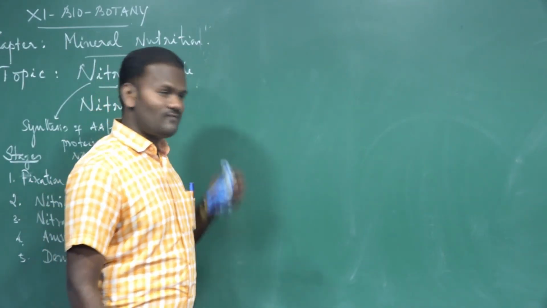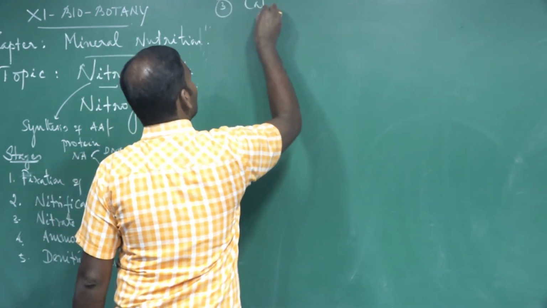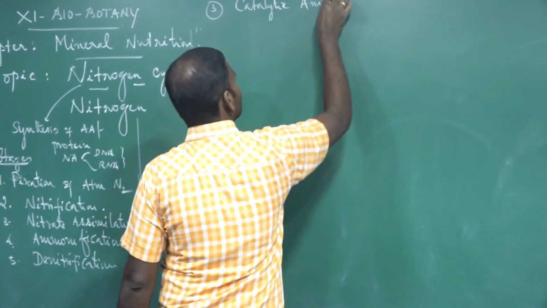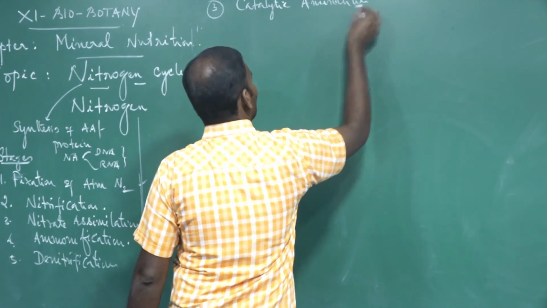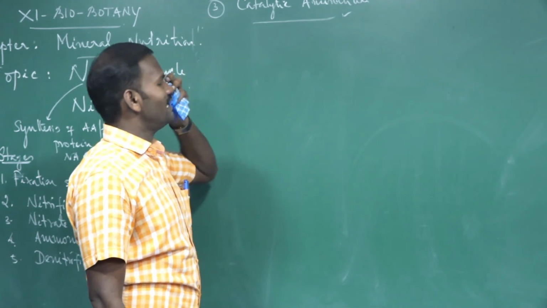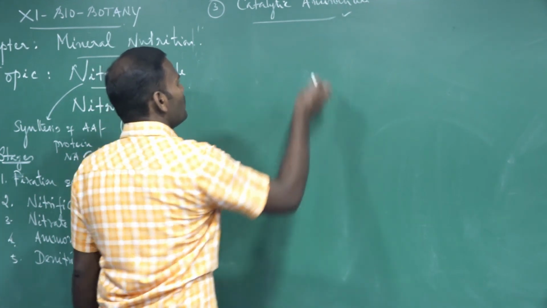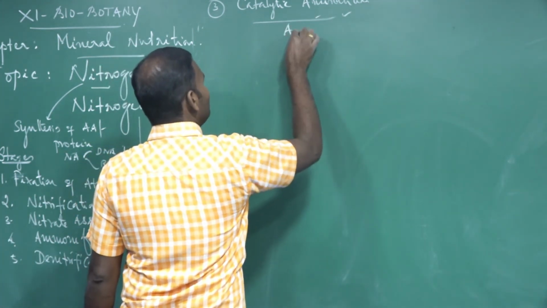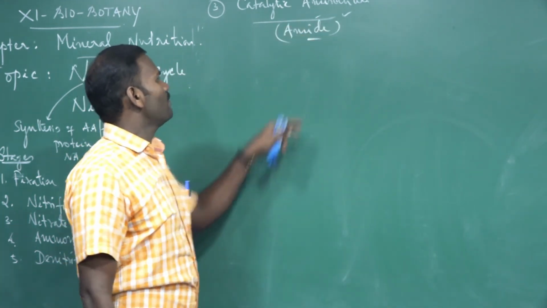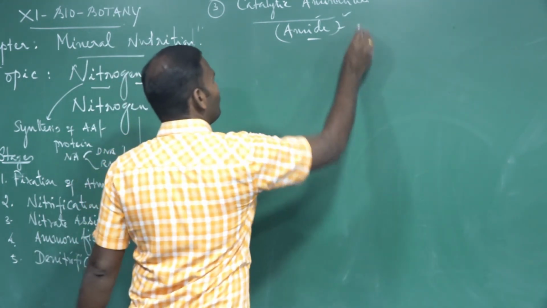Next, the third stage of nitrogen metabolism is catalytic amination. First stage, reductive amination. Second stage, transamination. Third stage is catalytic amination. Catalytic amination is nothing but formation of amide. Amides contain more nitrogen than amino acids. That is why amides are formed.